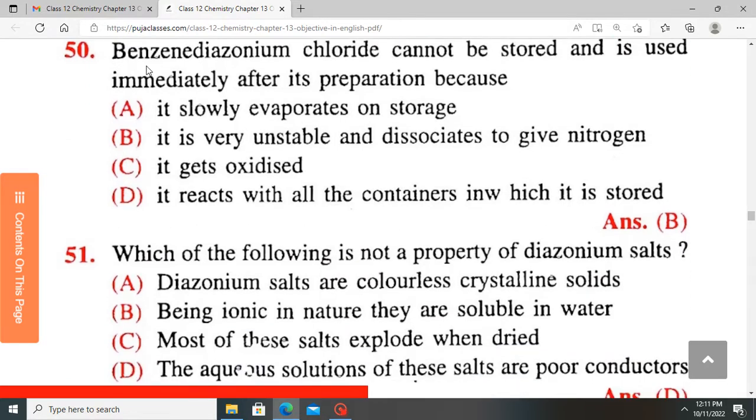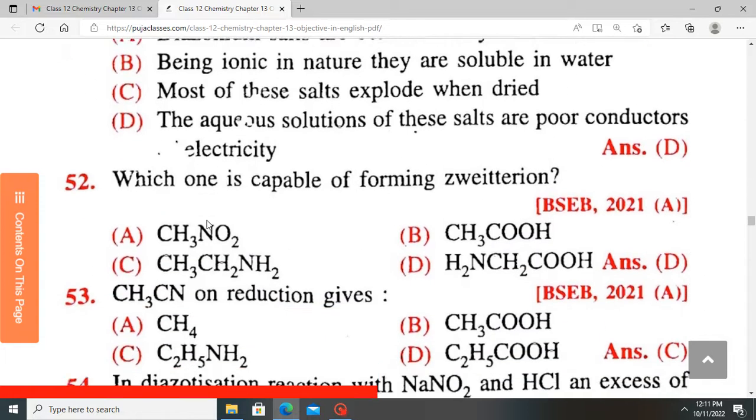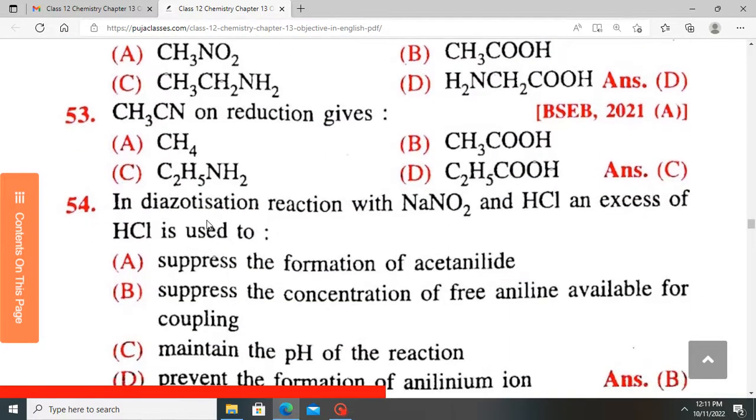Benzene diazonium chloride cannot be stored and is used immediately after its preparation because it decomposes easily. So from 51 going, just pause the video and read them yourself. The answers are provided.